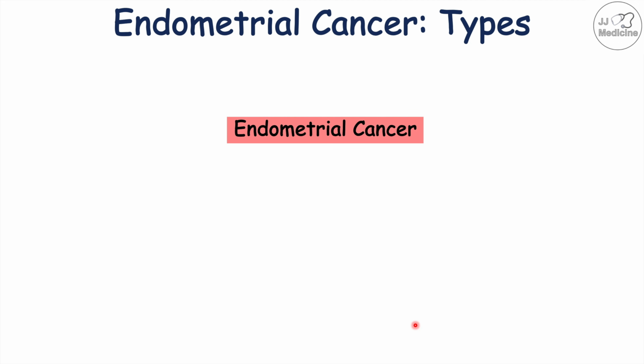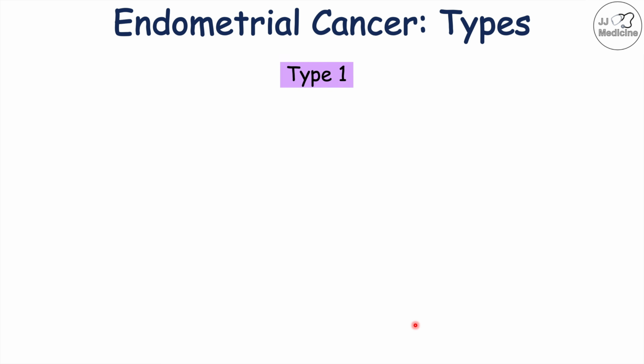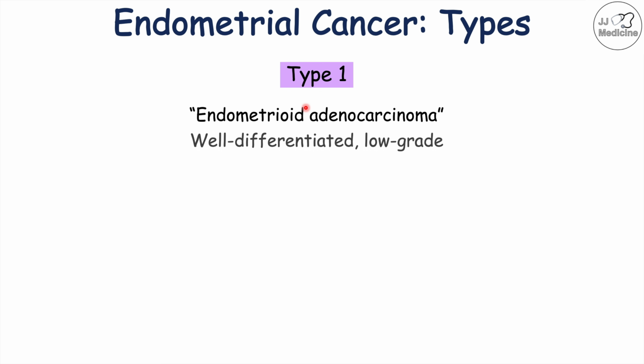Now let's talk about the types of endometrial cancer. So endometrial cancer is separated into two types, type 1 and type 2. With regards to type 1, this is referred to as endometrioid adenocarcinoma. This is the most common type of endometrial cancer. Endometrioid because it resembles normal endometrial tissue. It's considered well differentiated and low grade. So well differentiated because it looks like endometrial tissue.